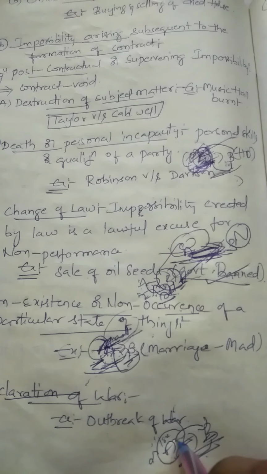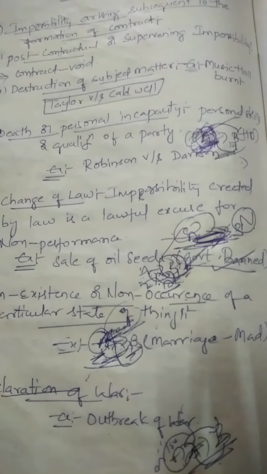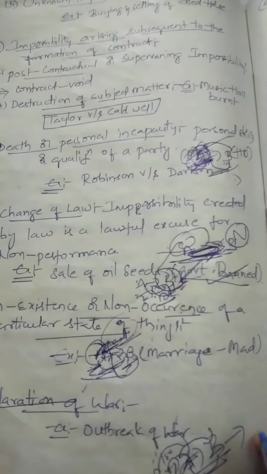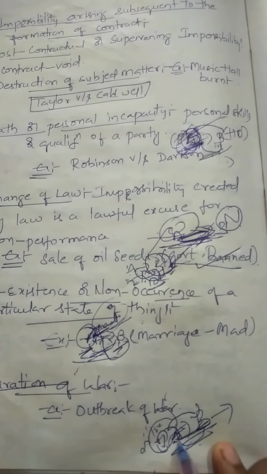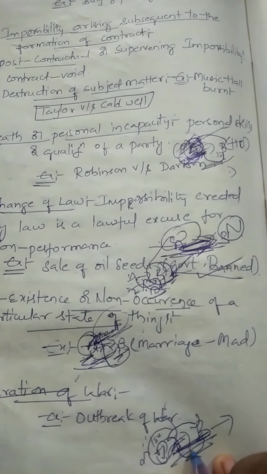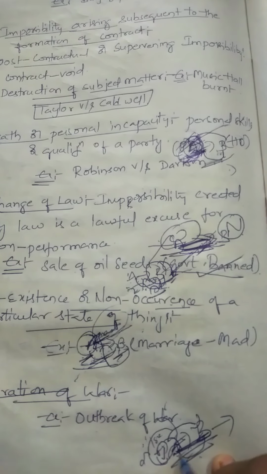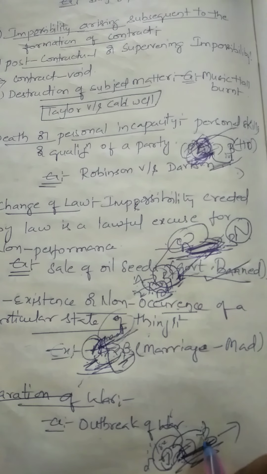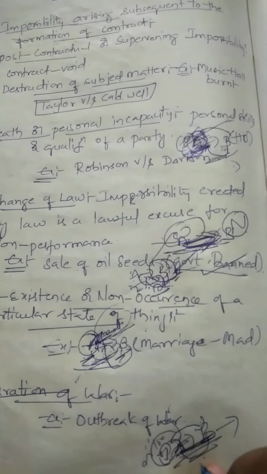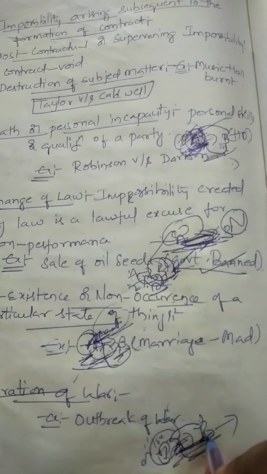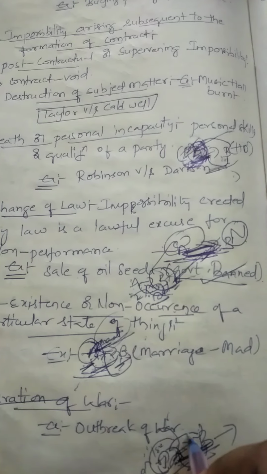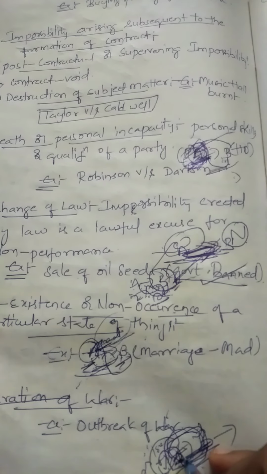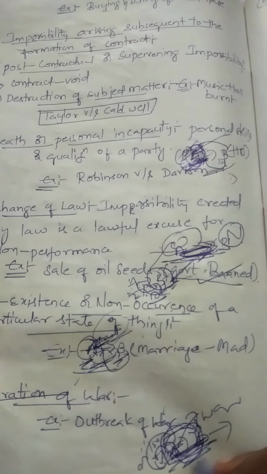But at the time of making this contract, there is a good environment between A, who belongs to one country, and B, who belongs to another country. Both the parties entered into a trade agreement. A says I will sell you the oil seeds, and B says I will pay you 10,000 for selling the oil seeds. But after entering into the agreement, war is declared between these two countries.